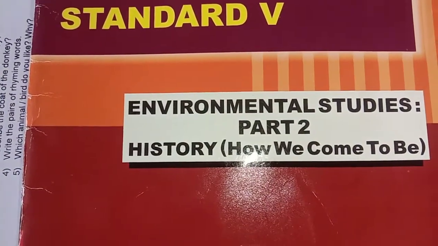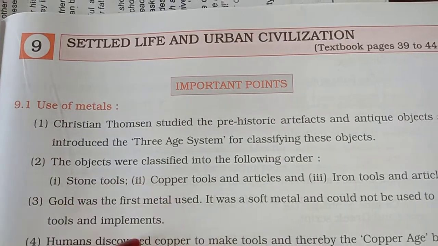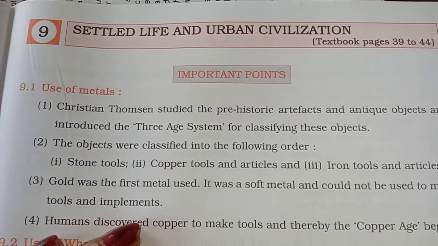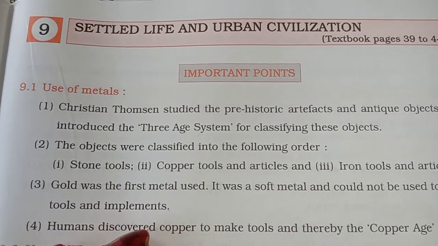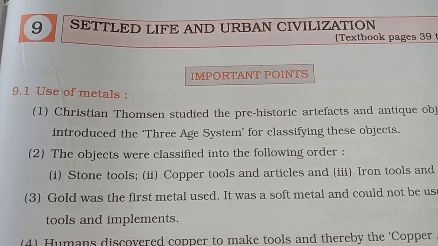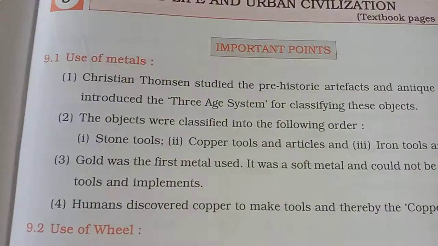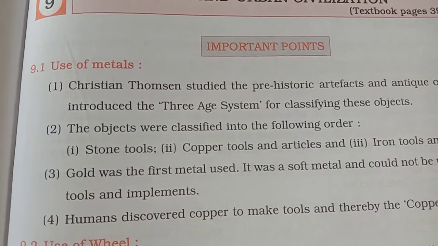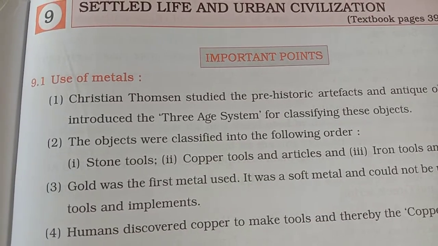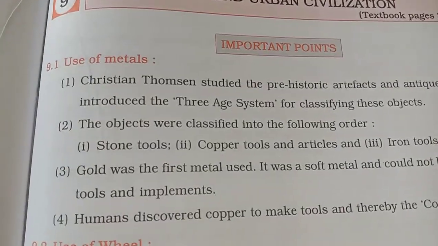That is lesson number 9, Settled Life and Urban Civilization, textbook page number 39 to 44. Before writing the notes, again I will tell you, you have to read the complete book. You have to read the lesson, then only you can understand what is written in the notes. So let's get started now.